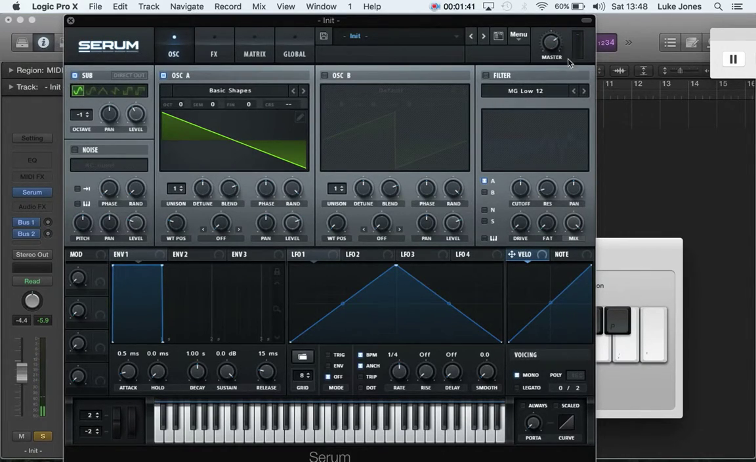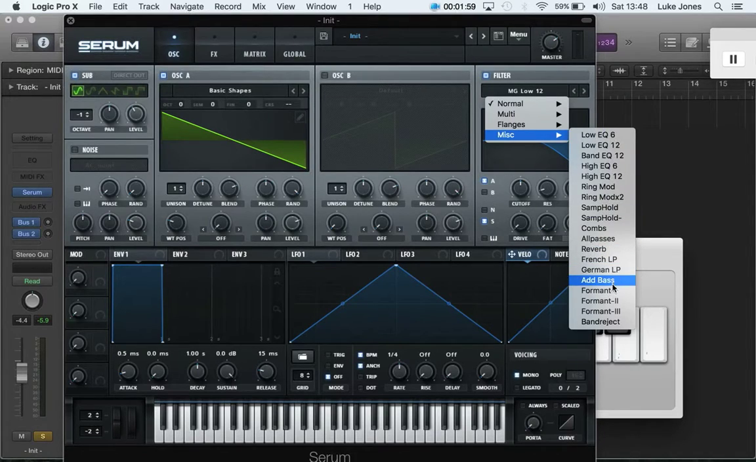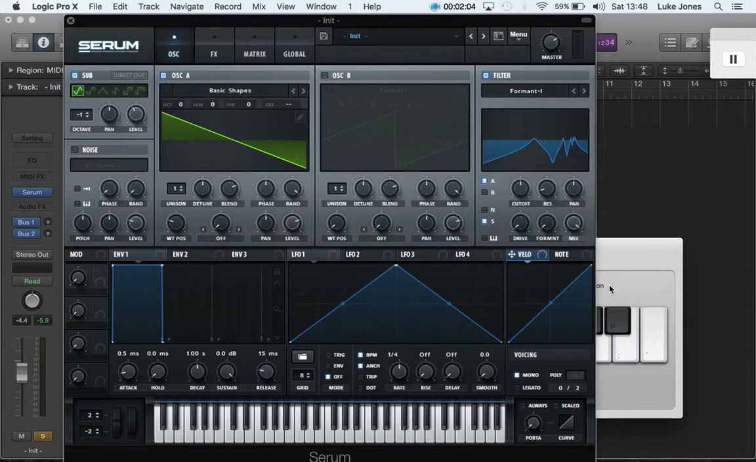And now the thing that gives this sound the vocal effect is the filter. So we're going to turn on the filter, make sure oscillator A is being routed through it and your sub oscillator. And now go to the menu, MISC, and either formant 1, 2 or 3. I like 1, but it's up to you, you can experiment with all of them. And now it should sound like this. So there's that kind of vocal sound coming through.